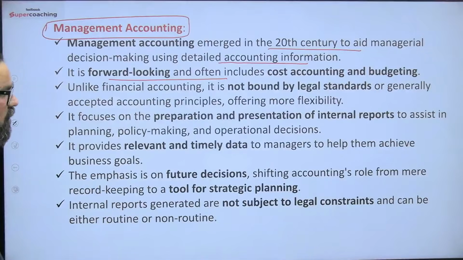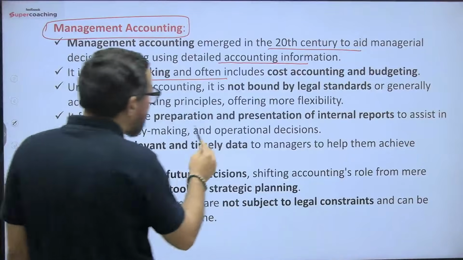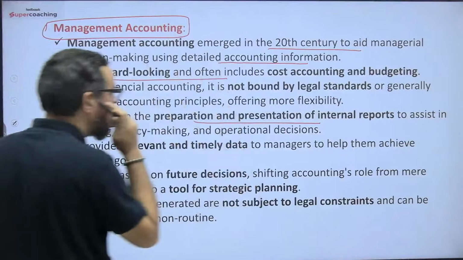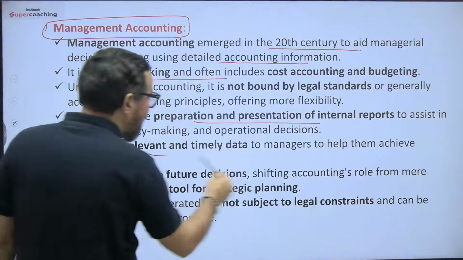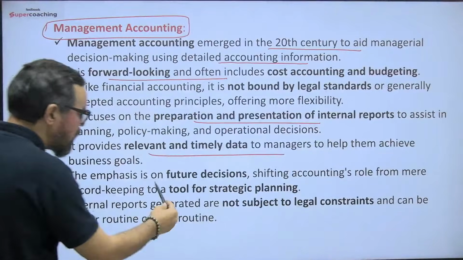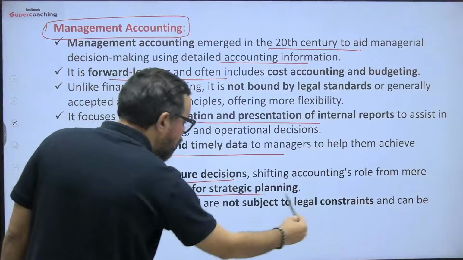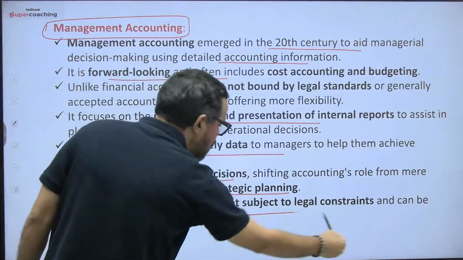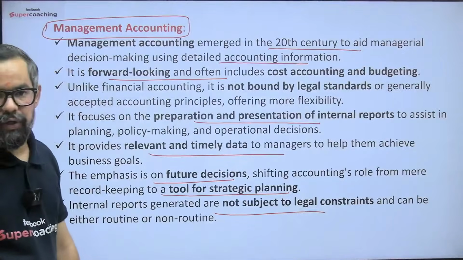Unlike financial accounting, it is not bounded by legal standards or generally accepted accounting principles, offering more flexibility. It focuses on preparation and presentation of internal reports and relevant and timely data for future decisions about the enterprise, a tool for strategic planning and not subject to legal constraint. Okay, so that is the one.